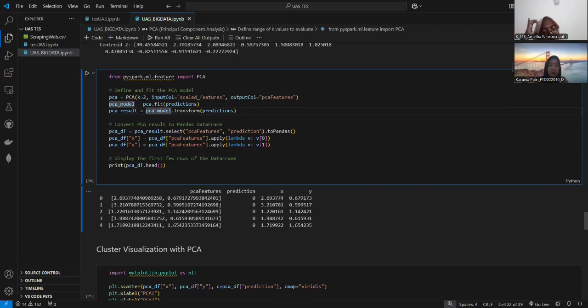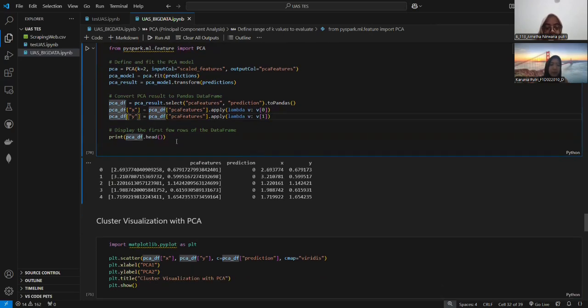First, we convert the Spark data frame to pandas, and then extract the first principal component as X and the second principal component as Y. Then we display the first few rows of the data frame.